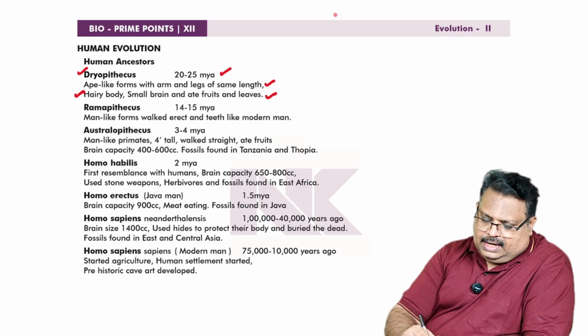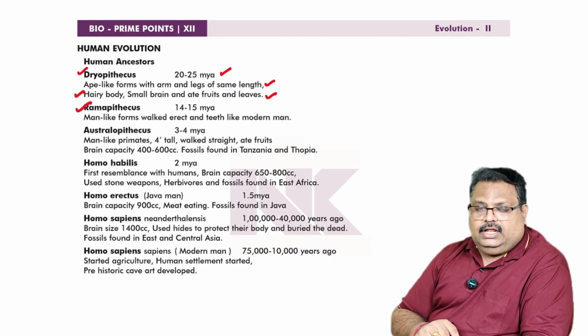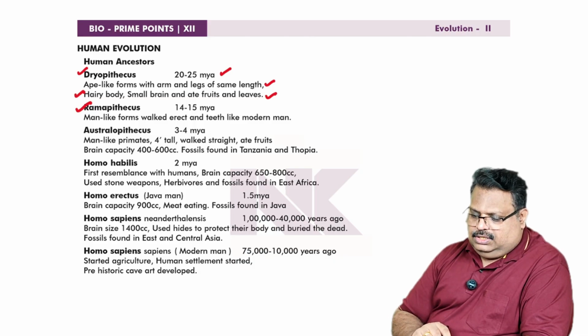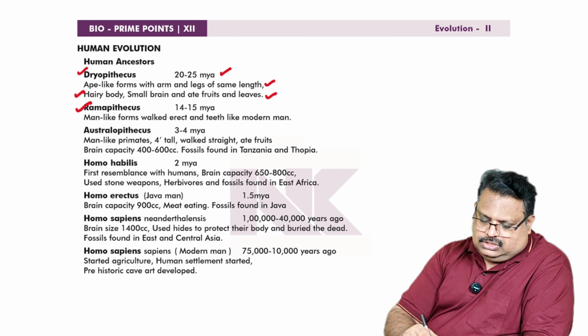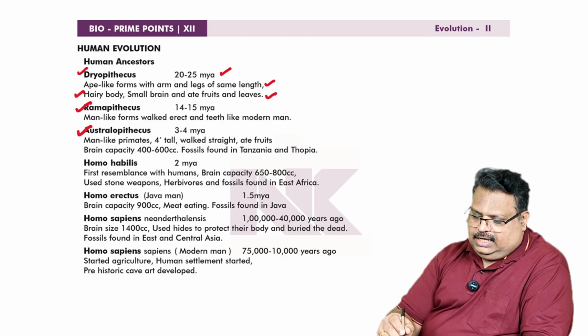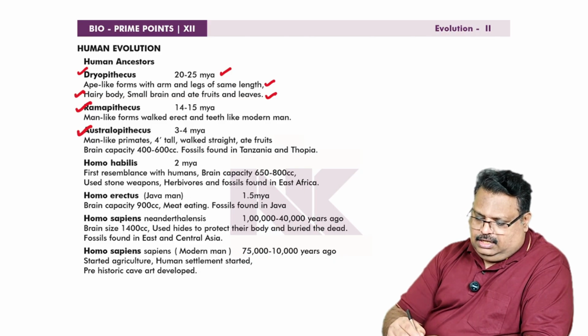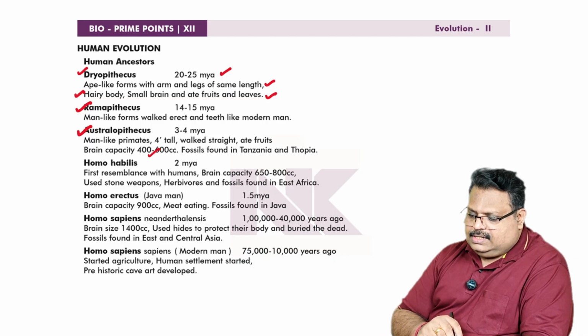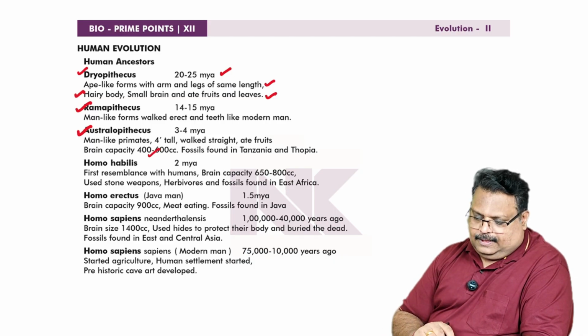The next one is called Ramapithecus, 14 to 15 million years ago. Man-like forms, walked erect, and had teeth like modern man. Then comes the next one, Australopithecus, 3 to 4 million years ago. Man-like primates, 4 feet tall, walked straight, ate fruits, brain capacity 400 to 600 cc. Fossils found in Tanzania and Ethiopia.